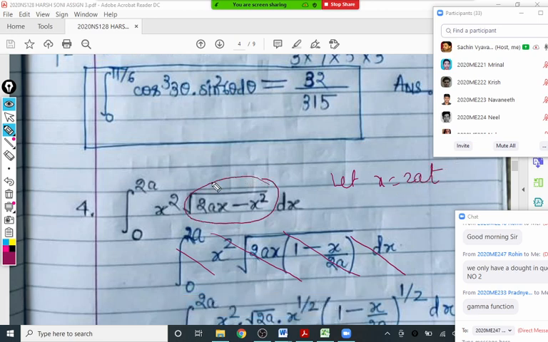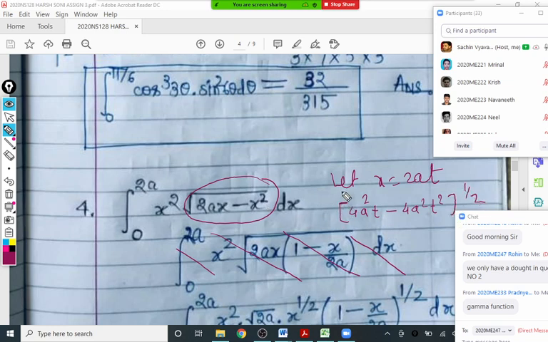If you replace here, you will observe what happens in the bracket. This bracket will become 2a into 2at, that is 4a square t, minus 4a square t square, raised to 1 by 2, that is the square root.